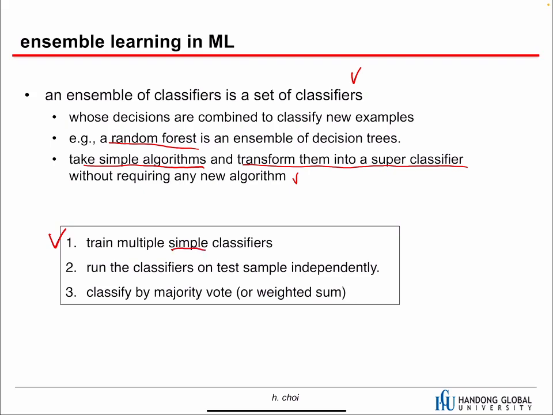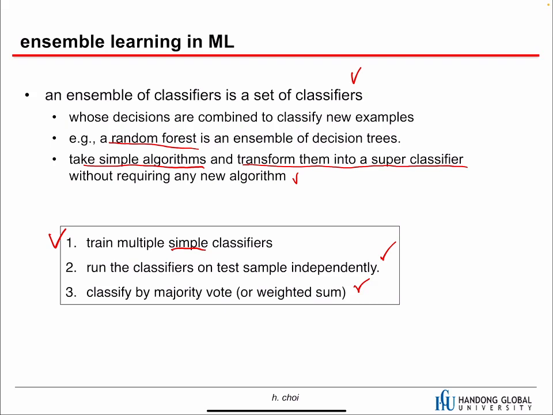Okay, so if you have one classifier, then you can make more classifiers. And then we run the classifiers and test the sample independently. We can run all these classifiers in parallel and then classify by majority or weighted sum. It depends on the problem.